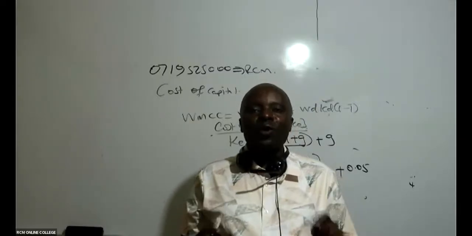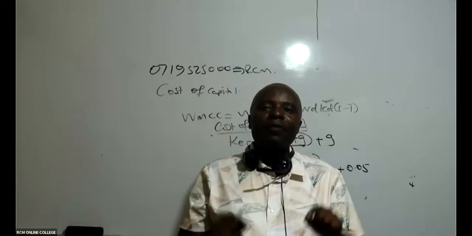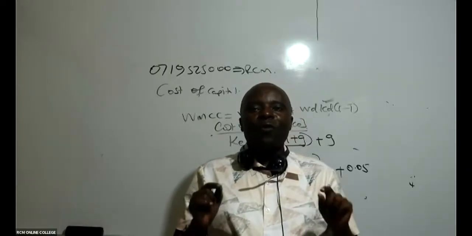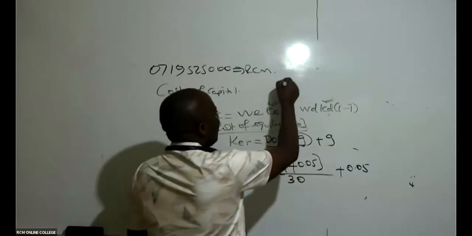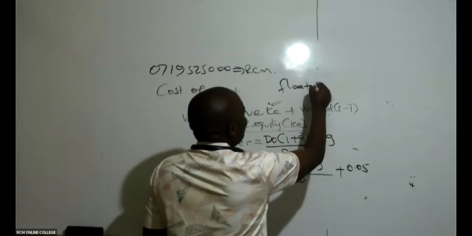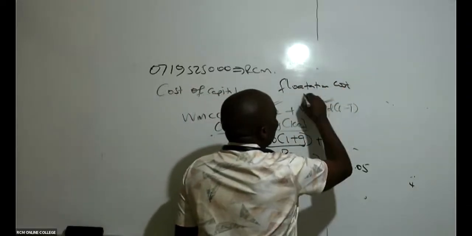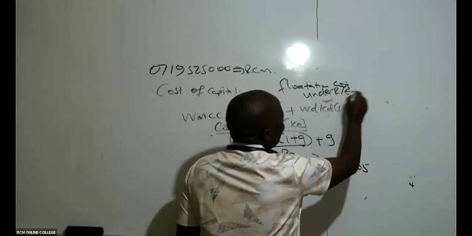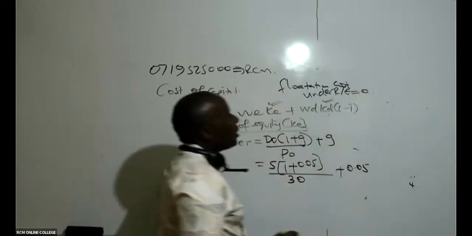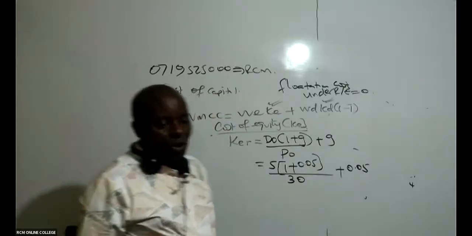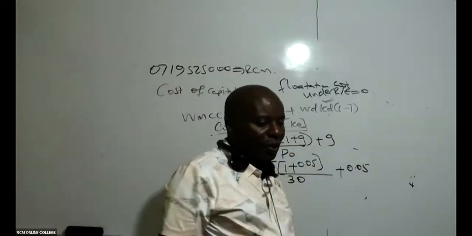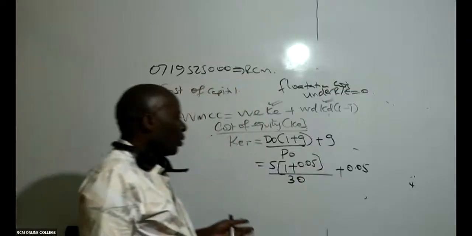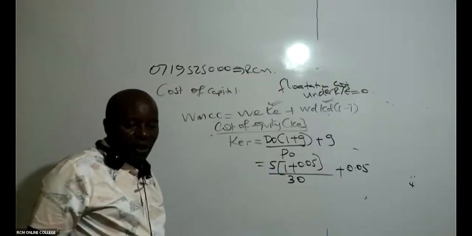Zero. If I were you, I would have written that flotation cost and retained earnings equals 0. Flotation cost and retained earnings equals 0.